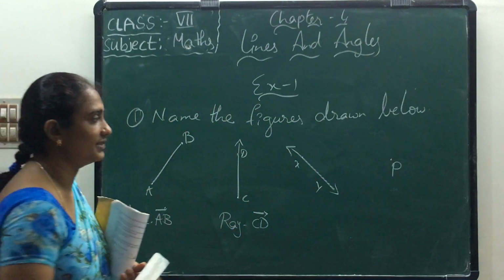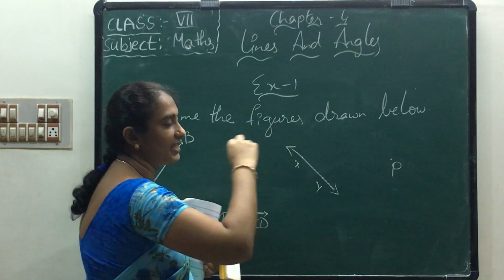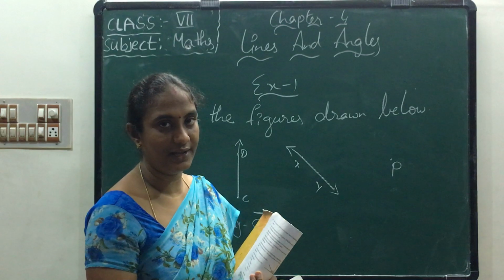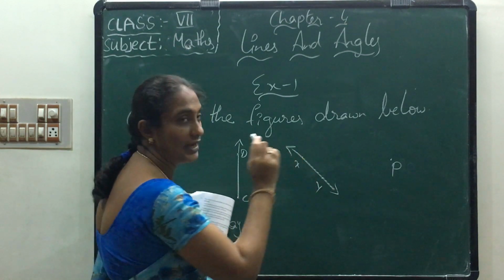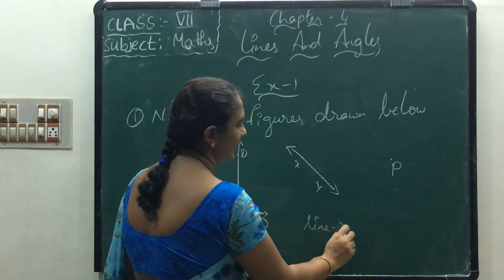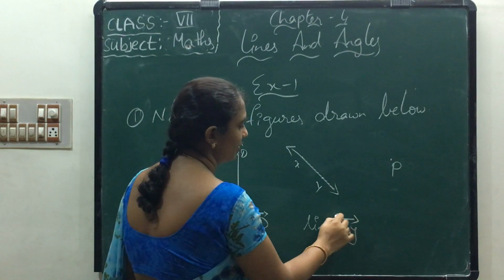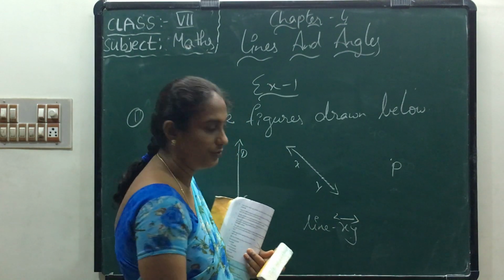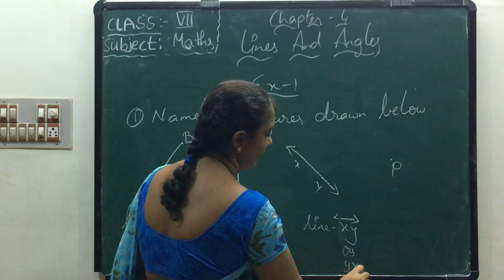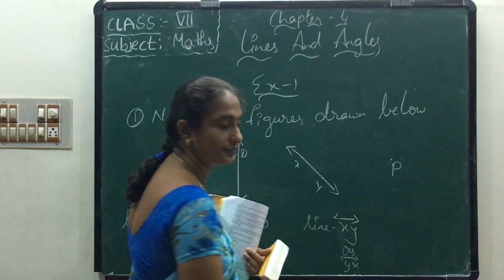The next one, we do not have any end point. It does not have a definite length. So it is called a line. How do we write a line? XY with arrow marks, or YX also we can write.